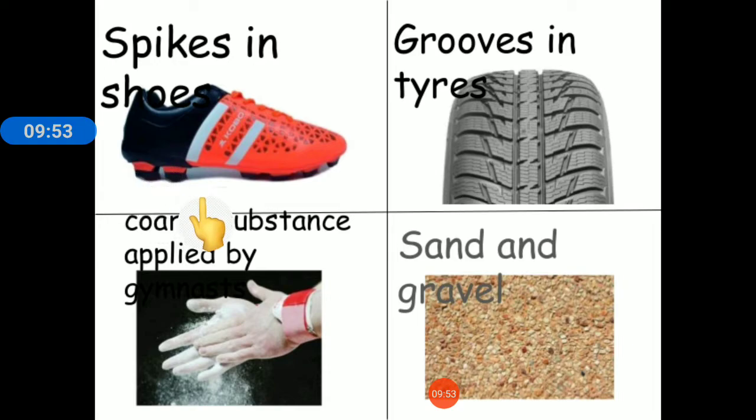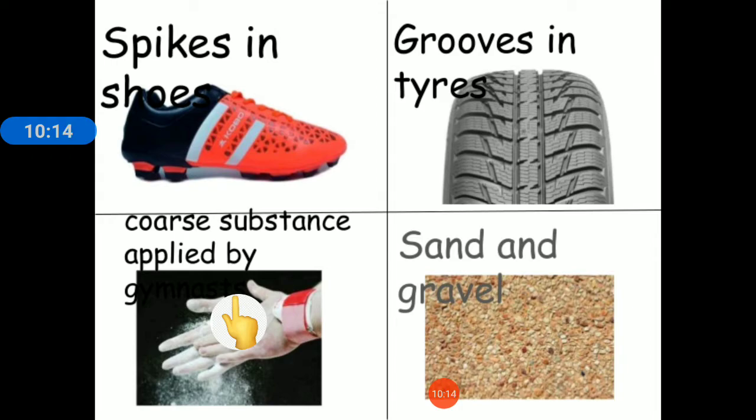See here, these are the spikes given in the shoes of athletes. These are the grooves on the tire surface. This is the coarse substance applied by gymnasts, and these are the sand and gravel. All these things are increasing the roughness of the surface and thus increasing friction.